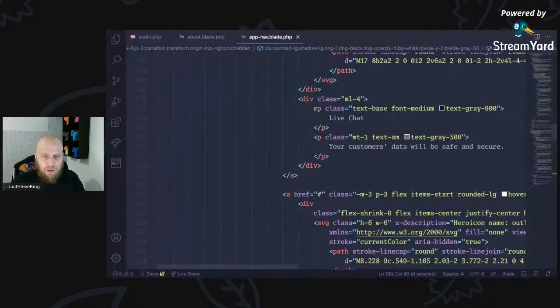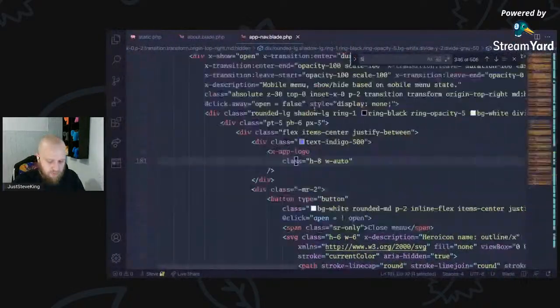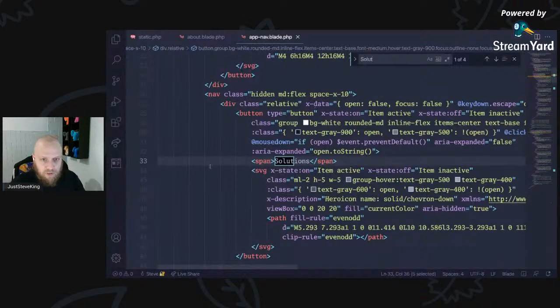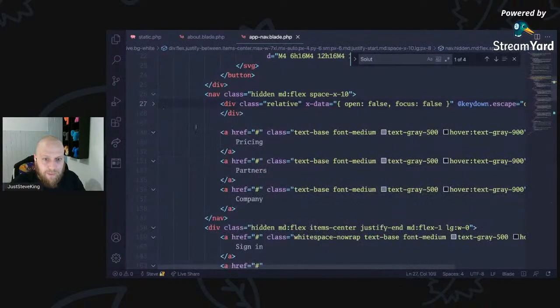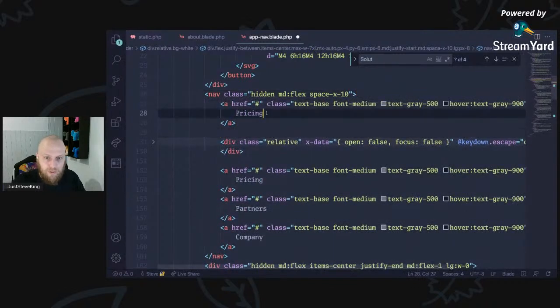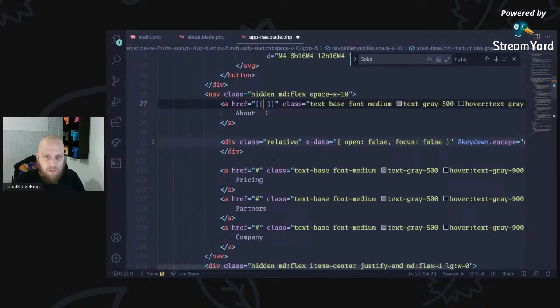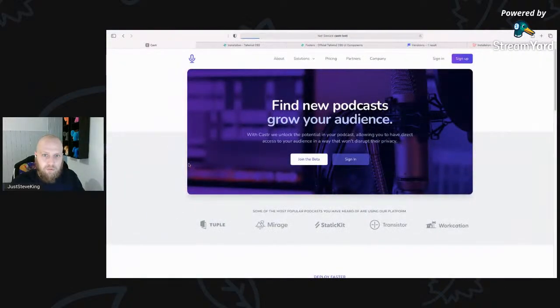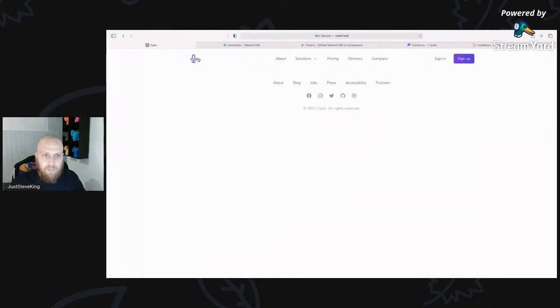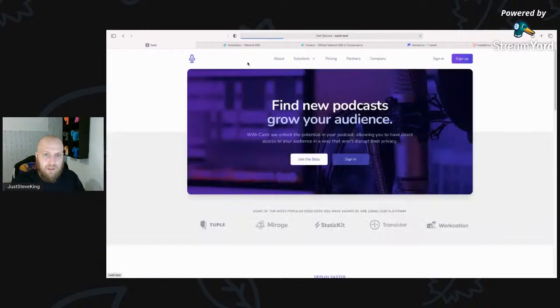So if we go look at solutions, so we don't really want that one. We want this before it, ideally. So we can say, go to the about page. I'm going to route this one quickly through to static about. Close out search. And there we go. If we just refresh this, we've got an about page. Bam. We can now start to navigate.